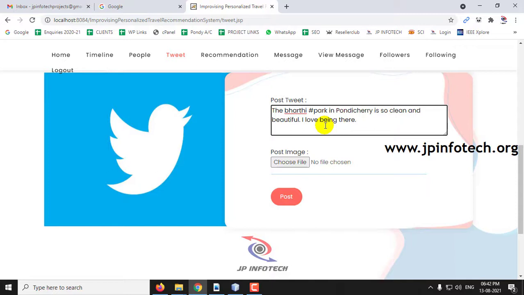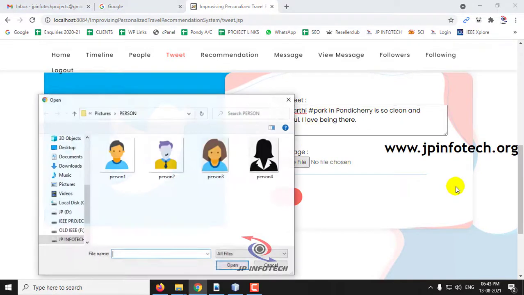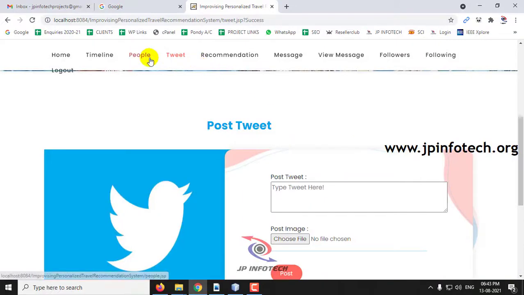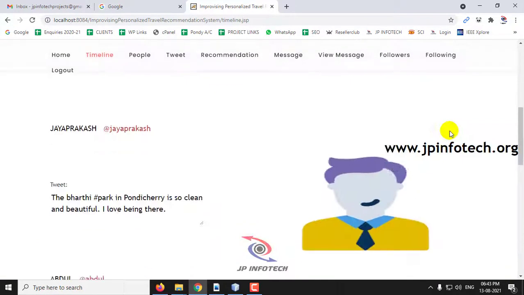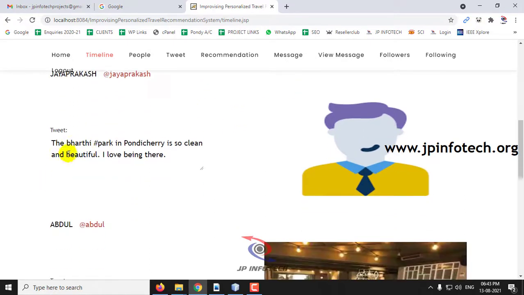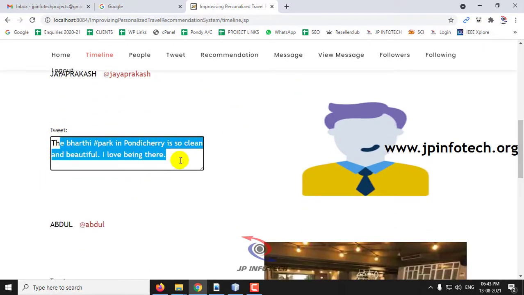So I have posted a tweet saying that the Bharati Park in Pondicherry is so clean and beautiful. I love being there, and I have made a hashtag of park over here. So now let me post some image. For example, let me put some image for this, and then give post. And now if you go to the timeline part, here you can see the timeline that I have posted. The Bharati Park in Pondicherry so clean and neat, beautiful, and I love being there.